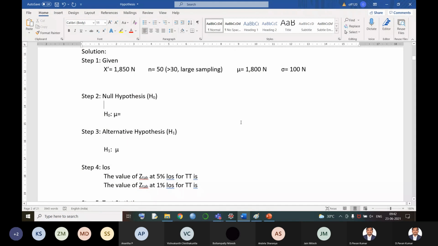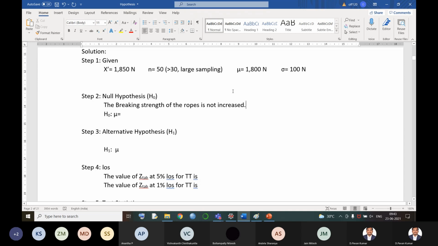Now, what is the statement of the null hypothesis? The null hypothesis always says that the breaking strength of the ropes is not increased. Sir, why are you writing it is not increased?